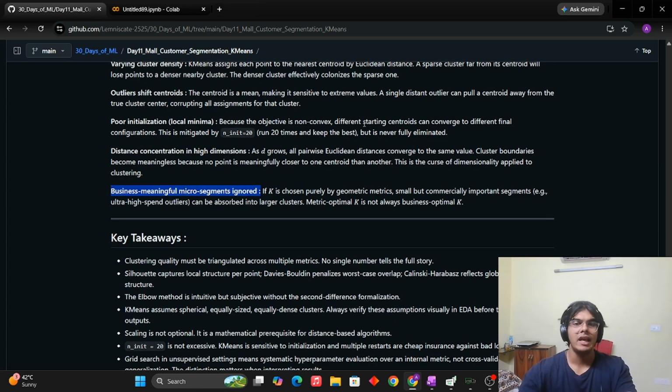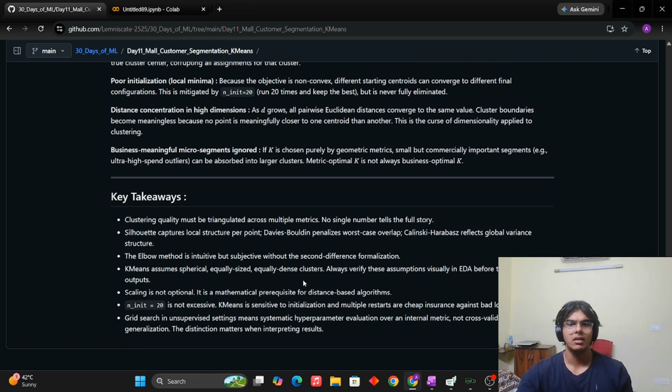Basically it says that if the K values that we just chose are chosen only by geometric metrics, rather than taking into account all of the commercial segments, then maybe we won't get as profitable results because we are eventually doing all this for business optimization. You can read this. These two were the new things to learn here. Others you might find everywhere.